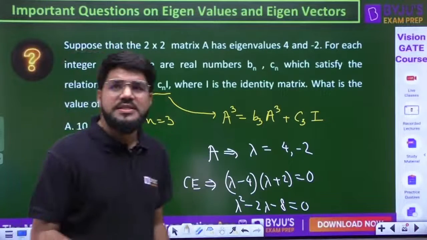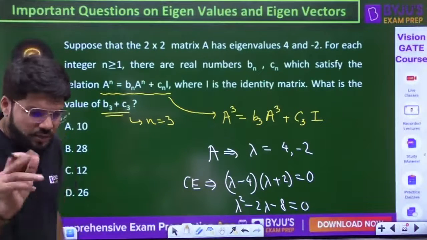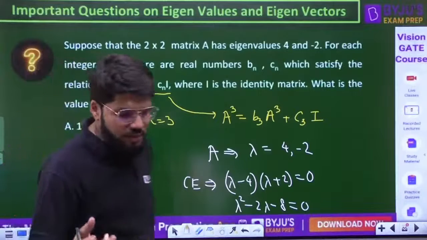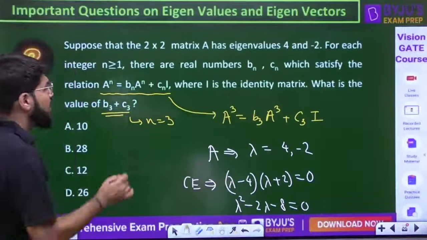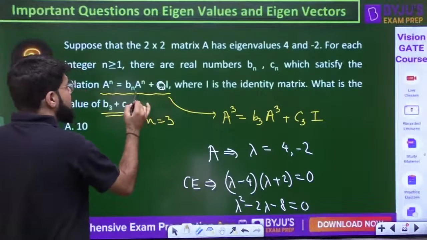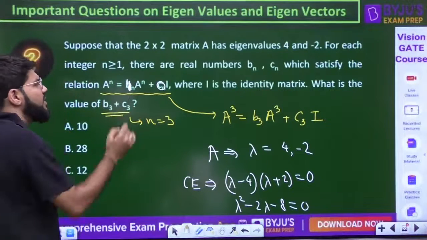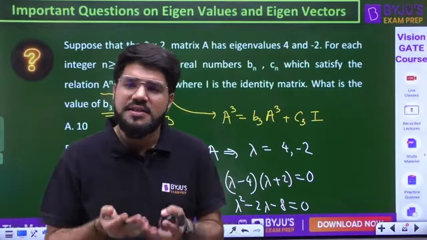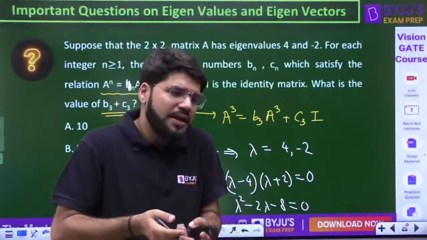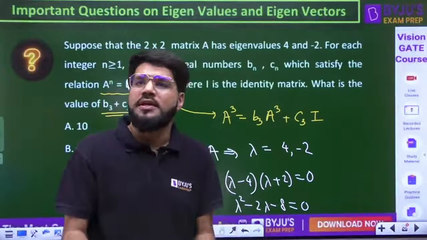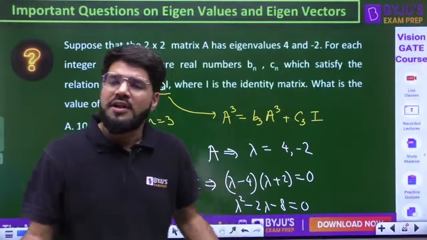And c3 cannot be 0, otherwise the question becomes illogical. So there is a typo error in the question. Sorry guys, I think 2 or 3 typo errors have happened today. If you take this as 0 and b as 1, then a power n is always a power n. That is not an illogical statement, but the question is illogical. A3 is A3. Okay, what else do we need to solve?